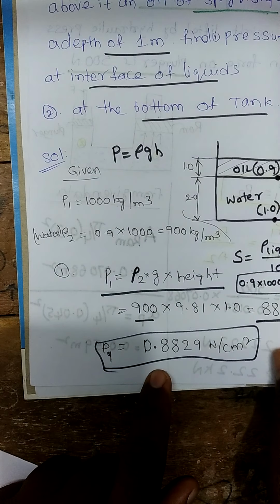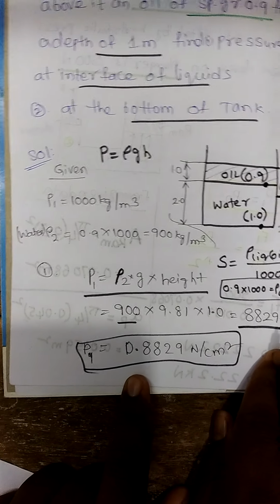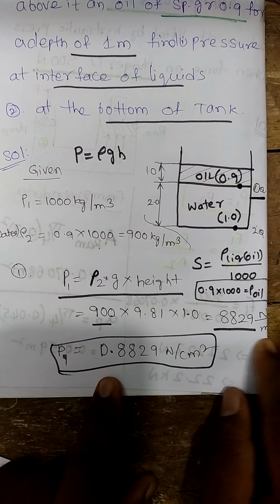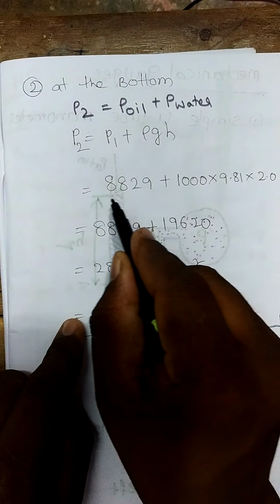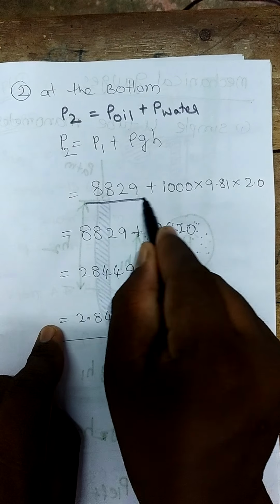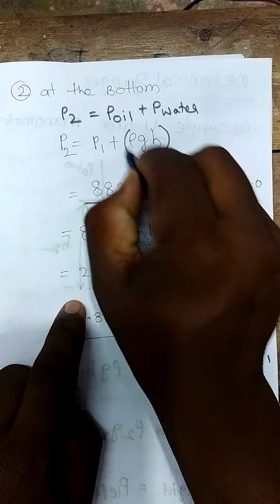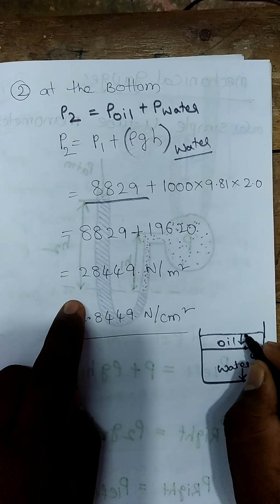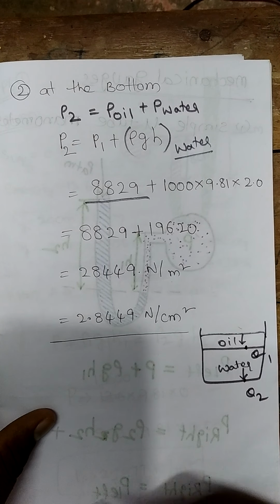Just we have calculated the pressure due to oil, which is 0.8829 Newton per centimeter square, which is nothing but 8829 Newton per meter square. We will take this 8829 Newton per meter square. P1 is known to you, and rho g h of water. This is water. Why water? Because the pressure of oil is also acting, the pressure of water is also acting on the ground.